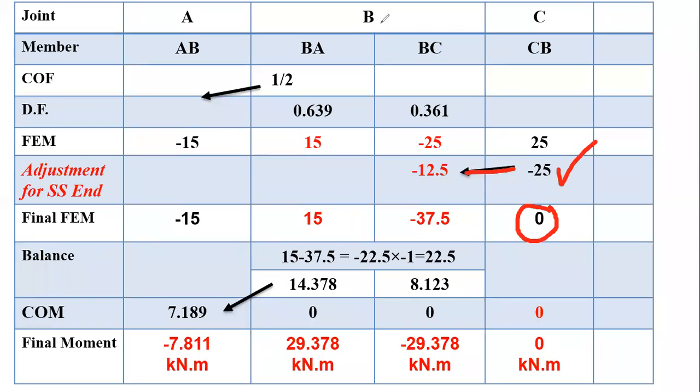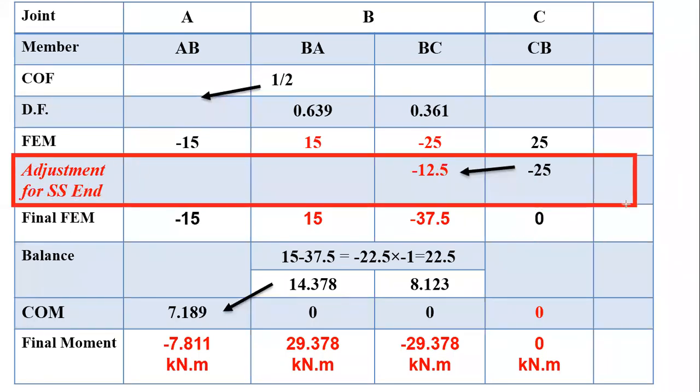That's it. After this correction, so what we have to do? So this is the correction. After this correction, what we have to do is work out the final fixed end movement. Don't go for the balance step. Now, what are the final fixed end movements? For AB, it will be as it is 15. For BA, it will be as it is plus 15.